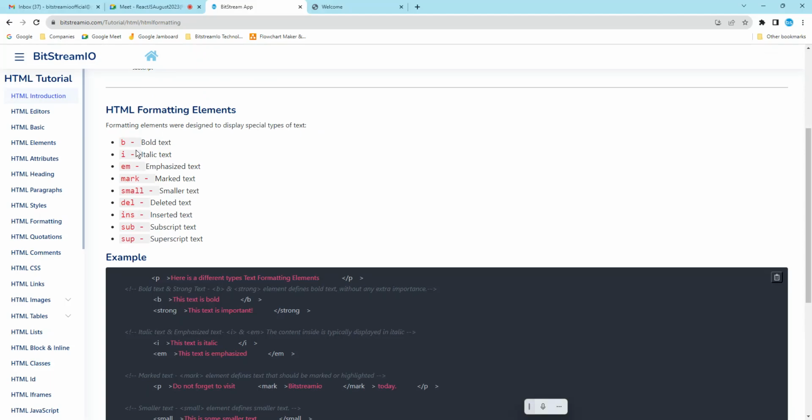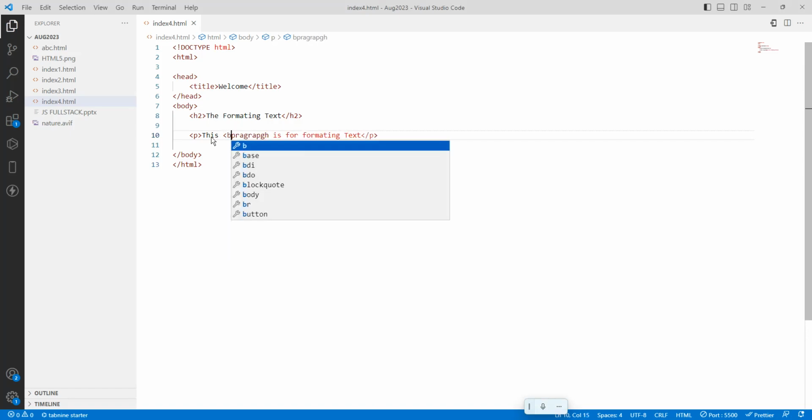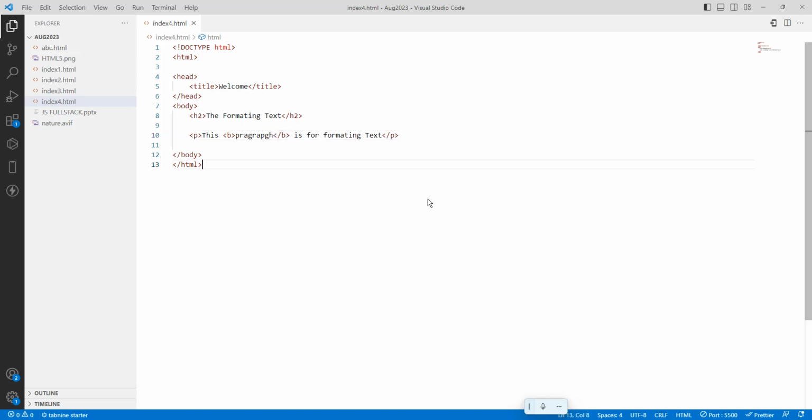First one is the bold text. What is the bold text? Just go here. Bold text is an HTML tag: B, less than B greater than. Then I will just cut it and paste it here. So the paragraph is there.